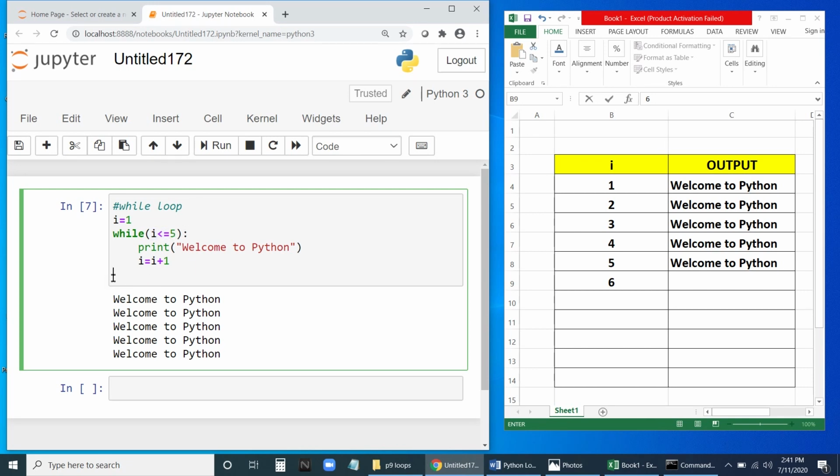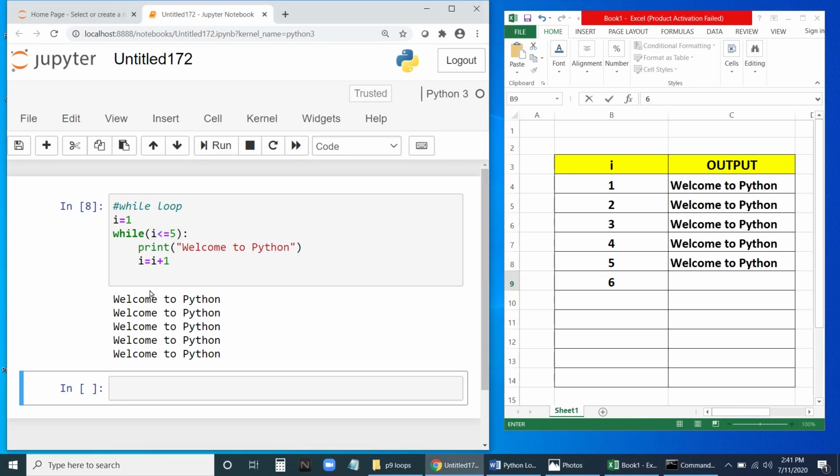It will stop. So this welcome to Python will be repeated as long as this condition remains true. Once it becomes false, it will come out. So now you can see here 5 times it has printed. If you run, then you can see it is printed 5 times.